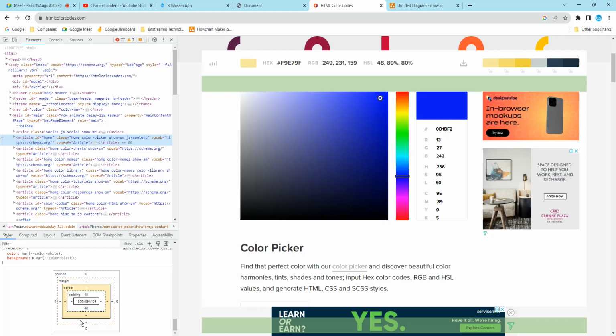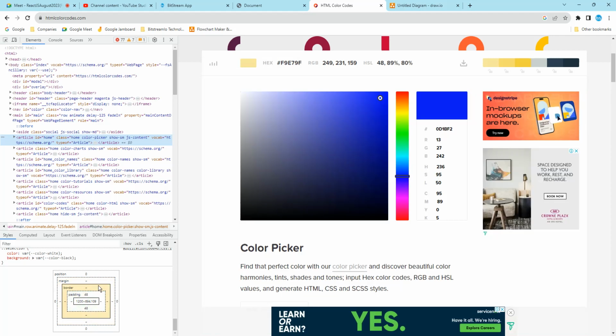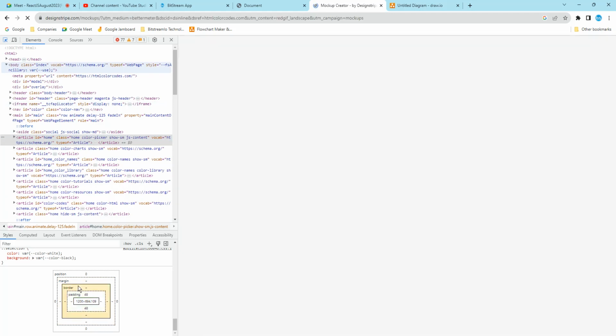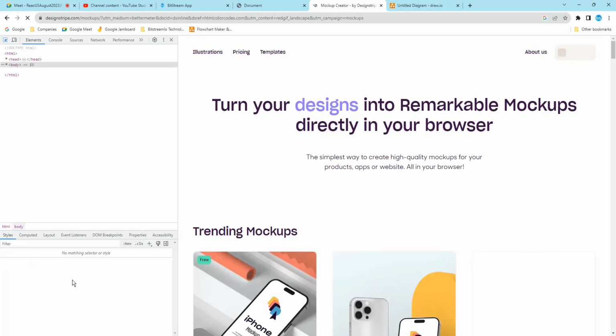Including all, we can say box model. Every element has it. This ad that is running also has a box model. If you click here, see here it is also 200, the height and width, padding, border, and margin.